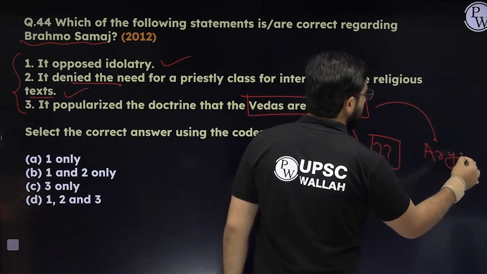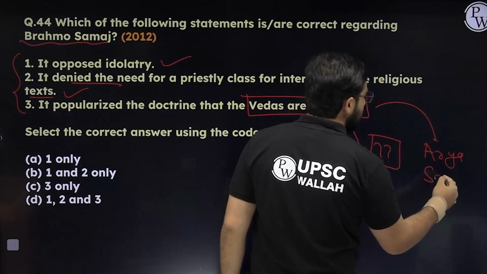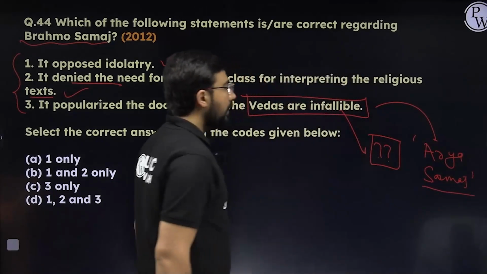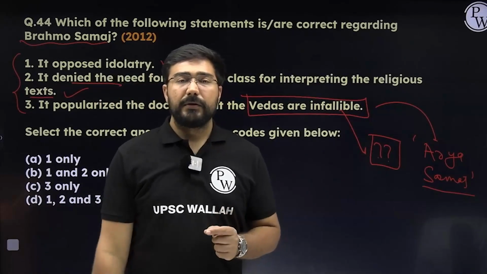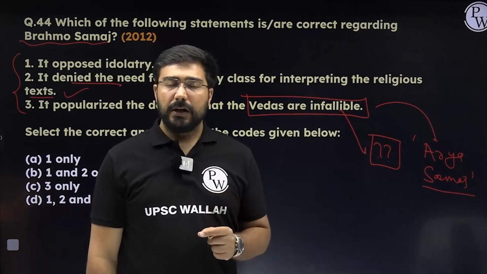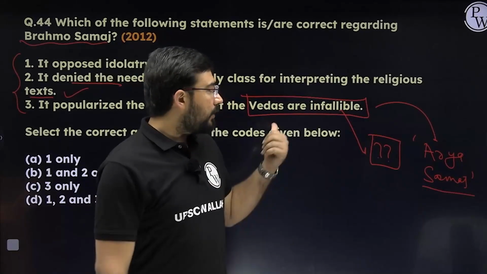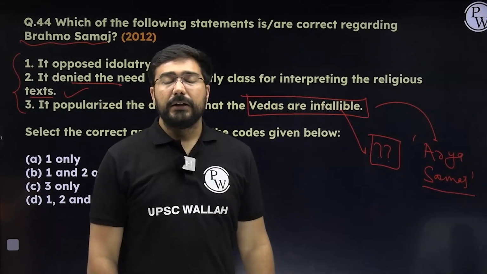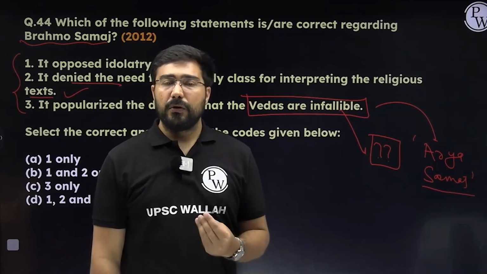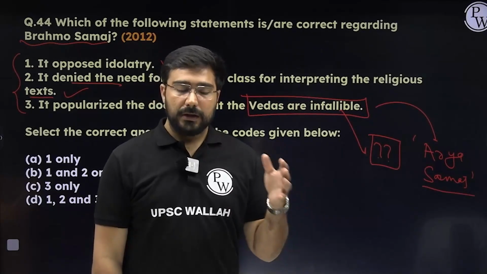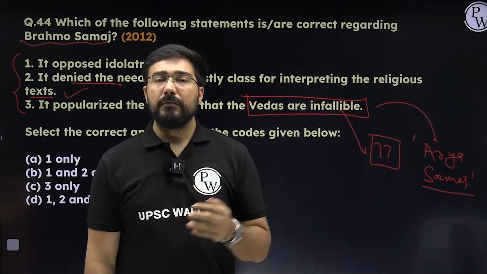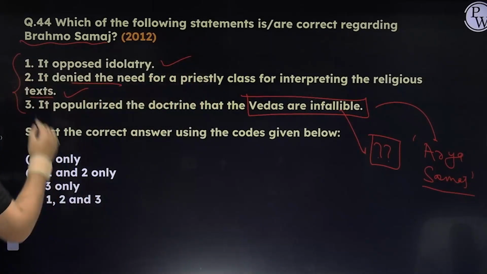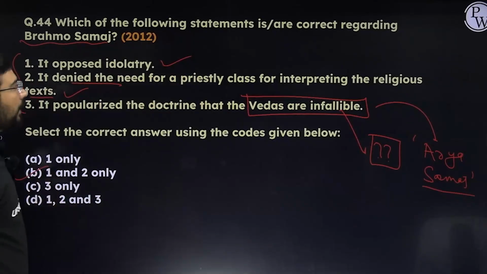All of you know Swami Dayananda said go back to the Vedas. So Arya Samaj is linked to this kind of ideology. It is not linked to Brahmo Samaj. In Brahmo Samaj, it was accepted that human rationality should be given more priority over the text, because in scriptures written thousands of years ago, there are very high chances of something being wrong or not compatible with modern ideas. The third statement becomes incorrect. The first two are correct. The answer will be B, 1 and 2.